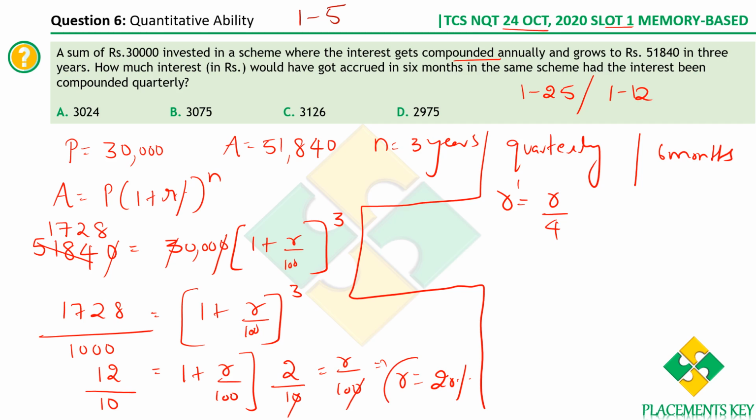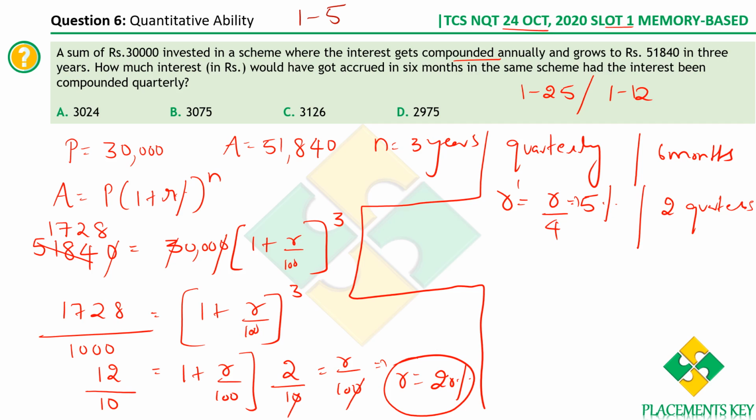We have already got the value of r as 20%. Therefore, r by 4 is 5%. So for our calculations now, the rate of interest is only 5% because it's compounded every quarter. Then in 6 months, how many quarters do we have? A quarter is one fourth of a year, that is 3 months. Therefore, in 6 months, we have 2 quarters. So for our calculation now, the r value is 5% and the time is 2 quarters.